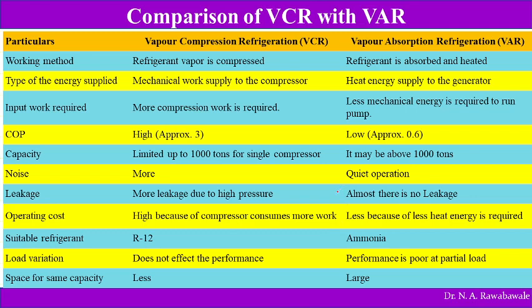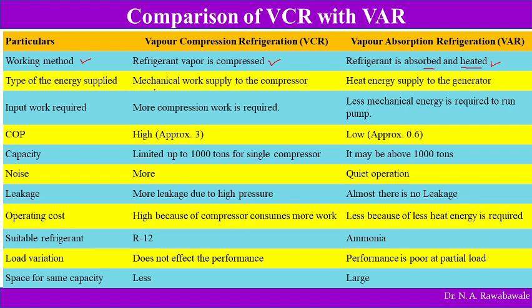So now, comparison between vapor compression refrigeration and vapor absorption refrigeration system. The working method of vapor compression refrigeration is that refrigerant vapor is compressed, that is, a compressor is used. In vapor absorption refrigeration system, refrigerant is absorbed and heated. In the absorber, refrigerant is absorbed and it is heated in a generator. This is not happening in vapor compression refrigeration system. Now, the type of energy supplied.